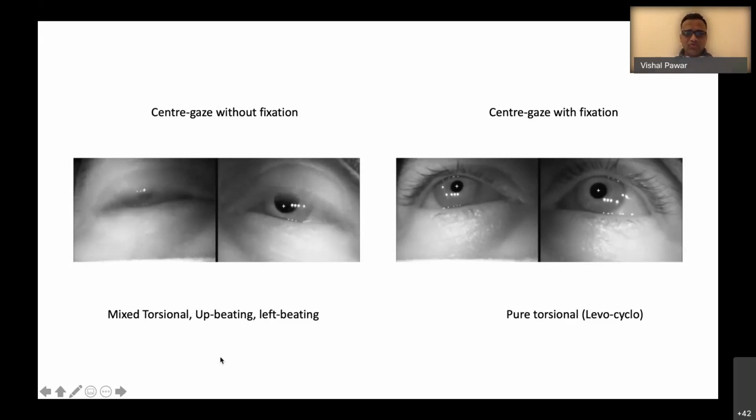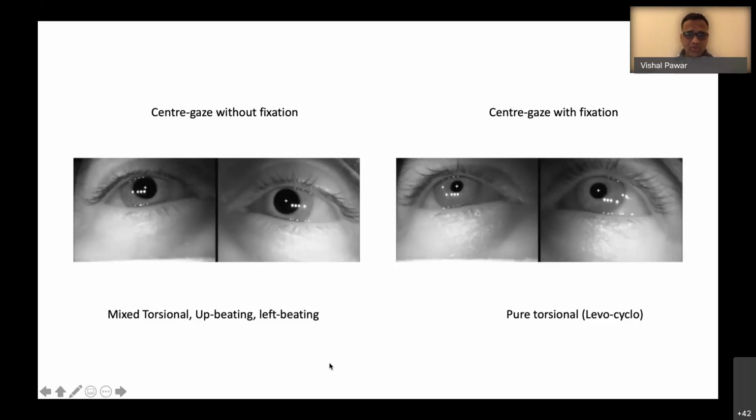So one most important thing to remember here is that in central lesions also you can get suppression of the components of nystagmus with fixation. Patients might have a mixed variety of nystagmus without fixation, which can get suppressed with fixation, and the torsional component doesn't get suppressed as compared to the other components, the vertical and the horizontal component.